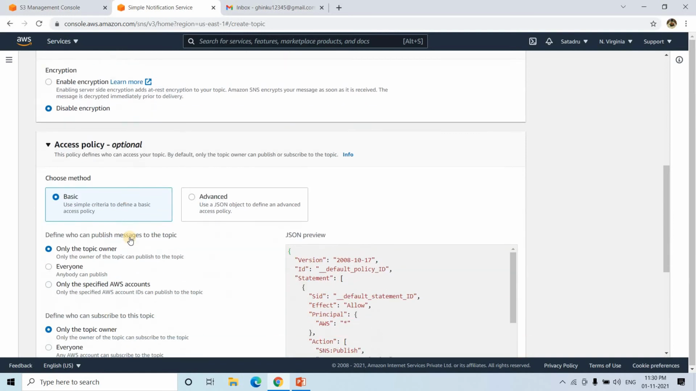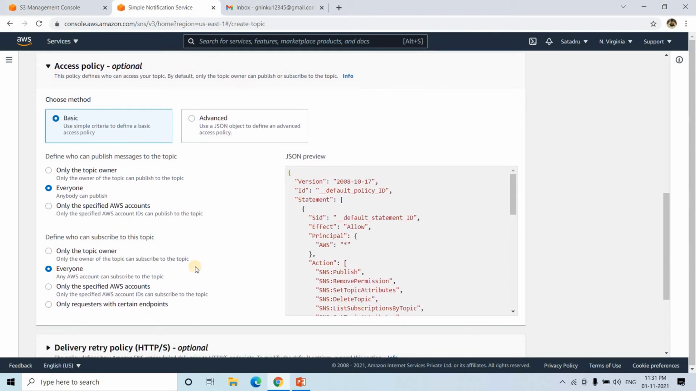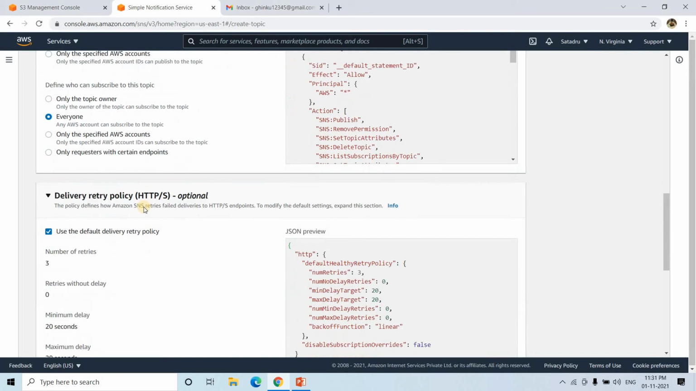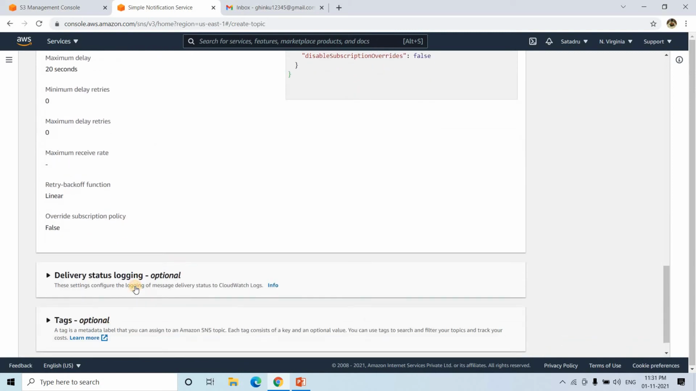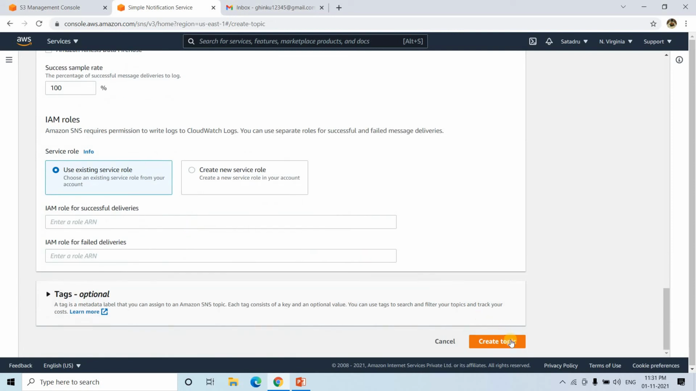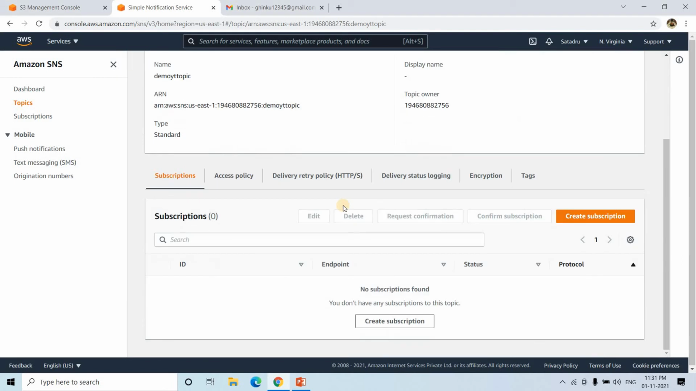Now the access policy. Who can publish messages to this topic or subscribe, that kind of access we need to give. Currently I am choosing everyone, that is, every AWS service or everyone can publish messages to this particular topic, and everyone can subscribe also, for simplicity of the demo. And the delivery retry policies I am keeping as default only. Delivery status logging is optional, so this also I am keeping default. I will simply go to create topic. And here my topic is created, right?